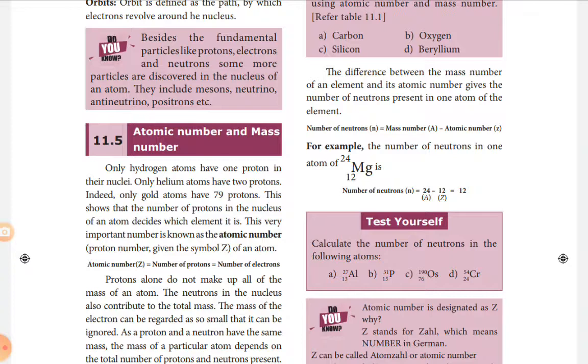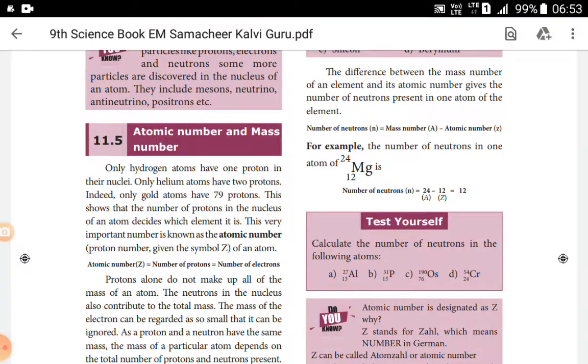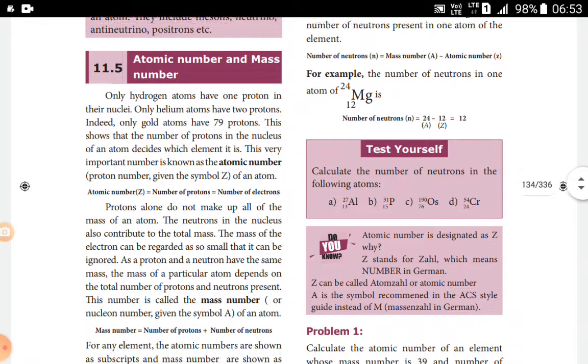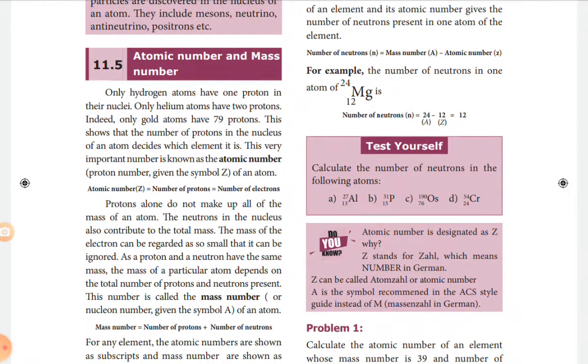So atomic number is the total number of protons, and we can also define it in another form: the total number of electrons revolving around the nucleus of an atom. The symbol Z comes from Zahl, which means number in German. So Atomzahl, or atomic number, is why Z is given. Then, protons alone do not make up all the mass.